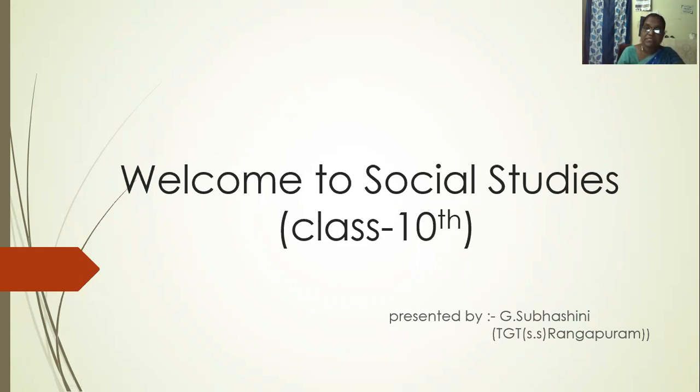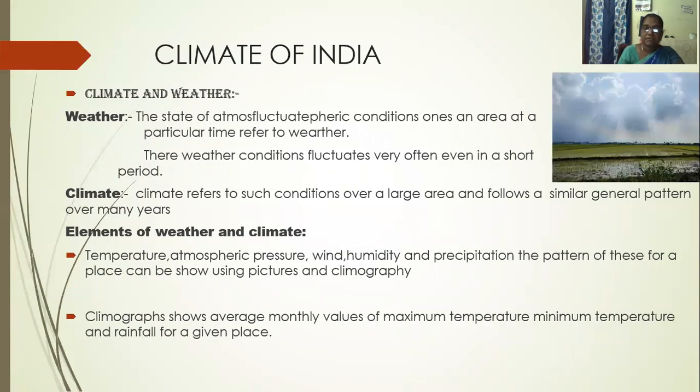What is the present season? Yes, it is rainy season. How do the seasons occur? Yes, the seasons occur due to the revolution of the earth. Students, today we discuss the climate of India.